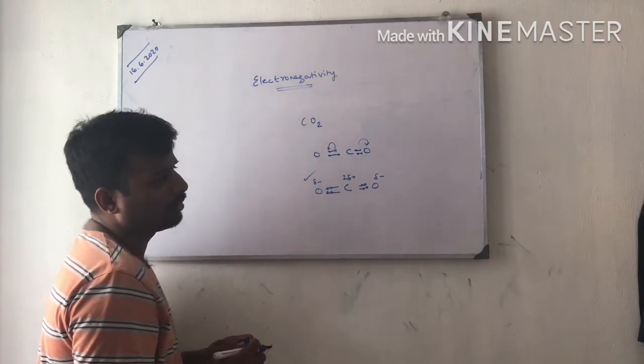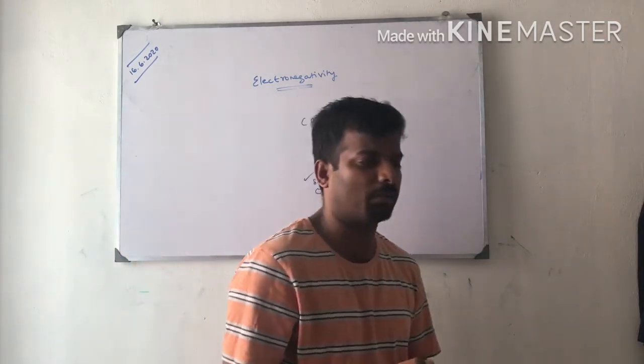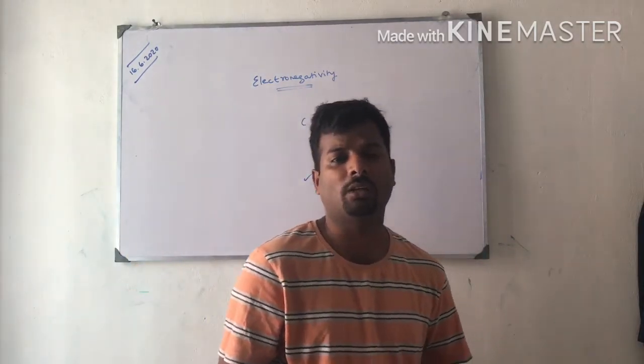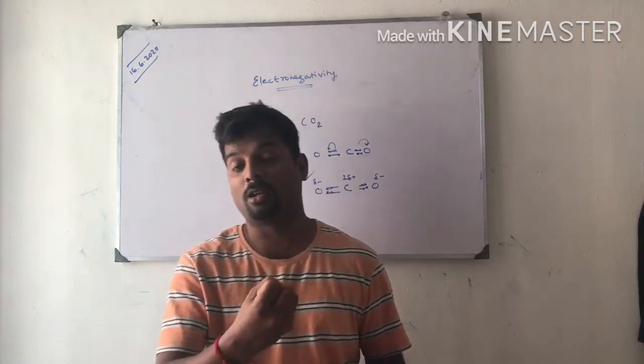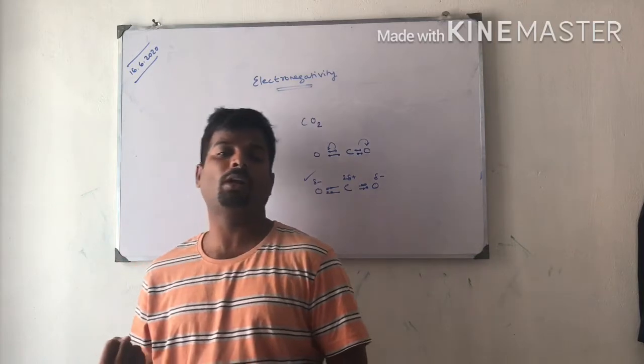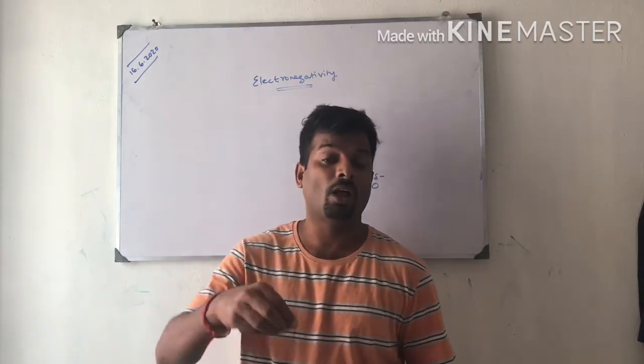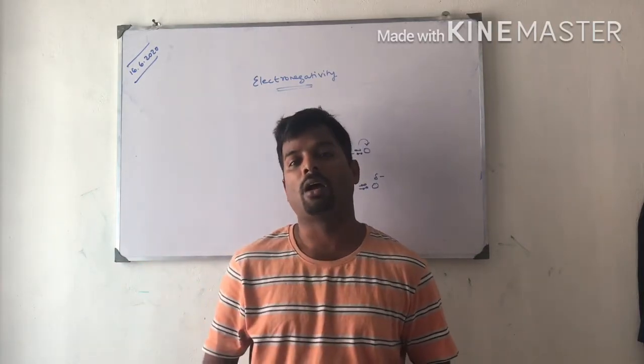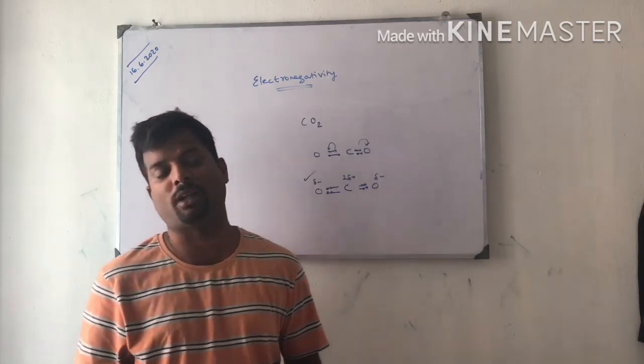This is called electronegative behavior. Small size atoms have more effective nuclear charge. That's why they will disturb the bonded electrons and attract the bonded electrons towards themselves, like how a magnet attracts iron substances towards itself.